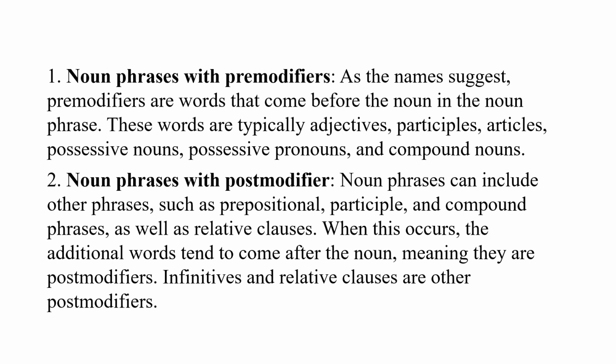In the second category, we can see noun phrases with post modifiers. Post modifiers are those which come after the noun. So noun phrases can include other phrases such as prepositional, participle, and compound phrases, as well as relative clauses. When this occurs, the additional words tend to come after the noun, meaning they are post modifiers. In simple words, the modifier will come after the noun and tells you something more about the noun.